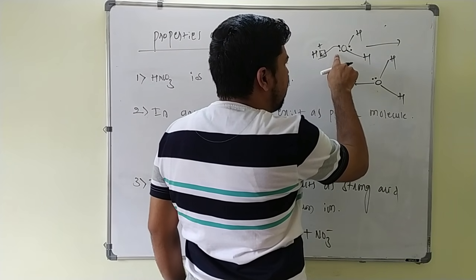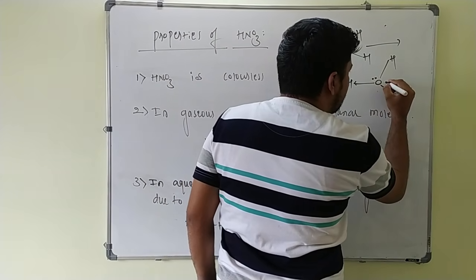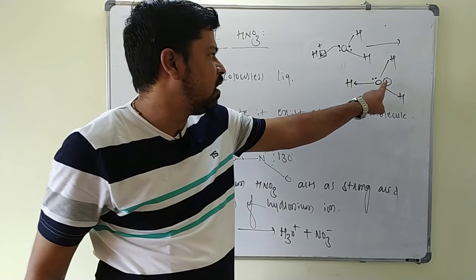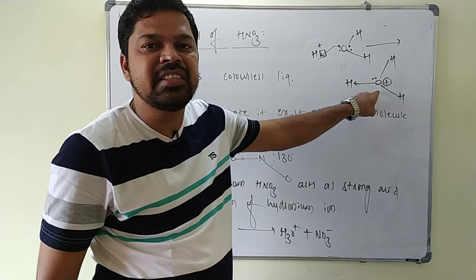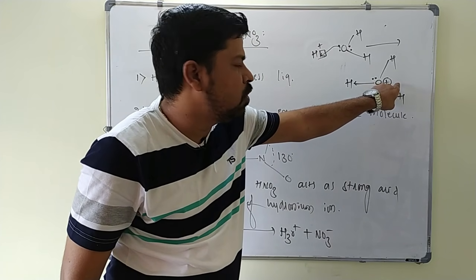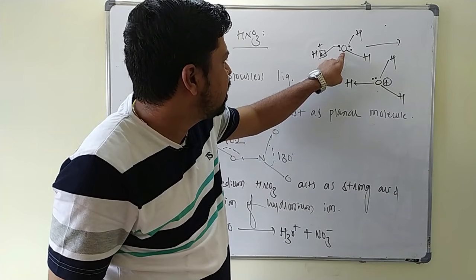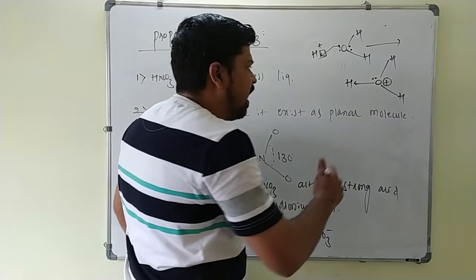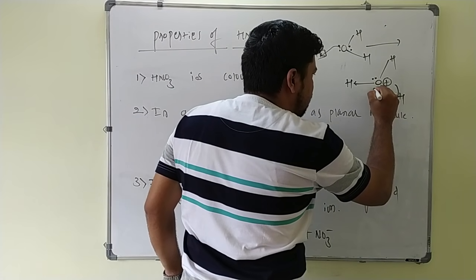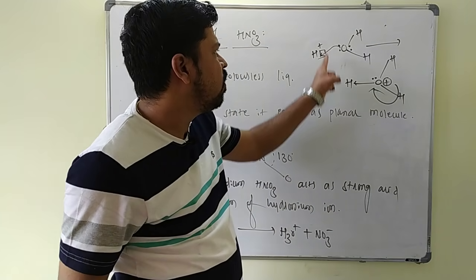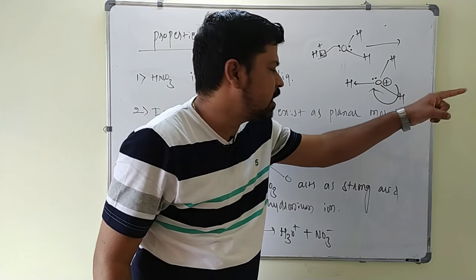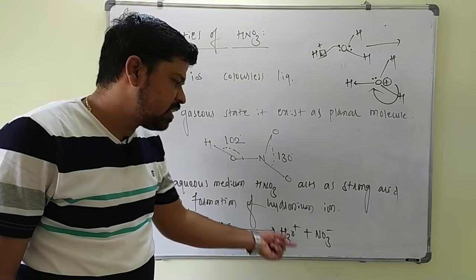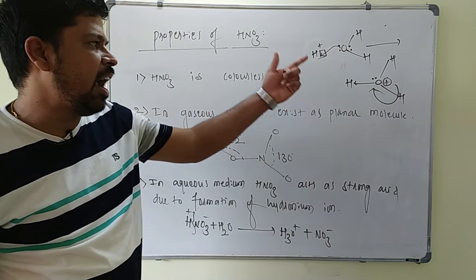Another lone pair of electrons is given towards the hydrogen, so that this oxygen gets a positive charge. Always keep in mind, whenever oxygen gets a positive charge, it is highly unstable. An electronegative atom with positive charge is unstable. After it gives a lone pair towards the hydrogen to form H3O plus, in the next step it immediately takes back the bond pair of one hydrogen to become water again, so that this H plus ion is easily given outside. This is how HNO3 is strongly acidic in water, because of the formation of the hydronium ion.